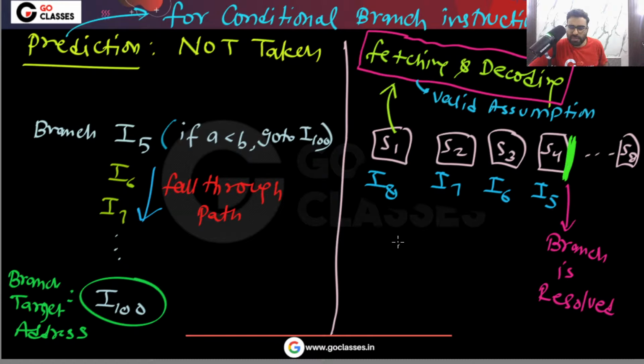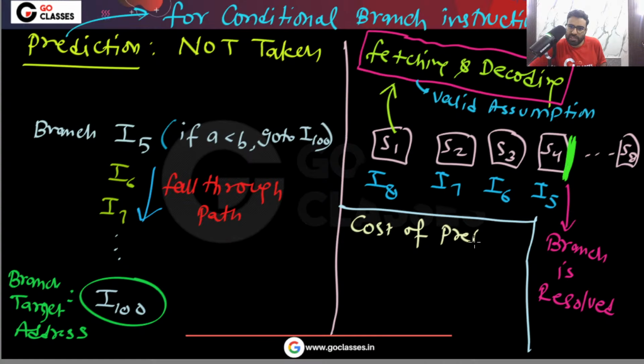So now you tell me, if your prediction is correct, then what is the cost you have to pay? And if your prediction is not correct, then what is the cost you have to pay? Let's see the cost of prediction.